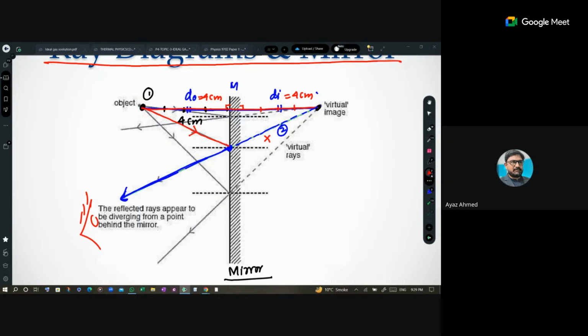If I redraw that for you, this is the mirror, and here I put an incident ray.